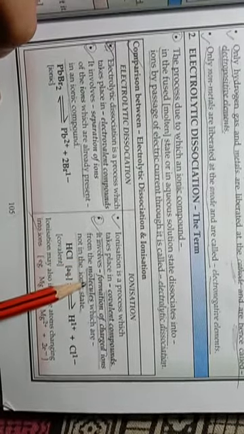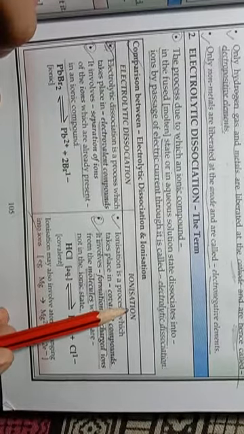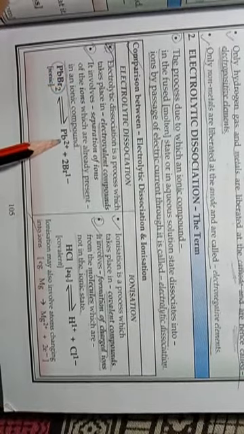The formation of ions from the molecules and then their separation is known as ionization. So under ionization, formation of ions is taking place. Okay students, for dissociation, example, lead bromide, which already has ions, gets decomposed when electricity is passed, in the form of lead ions and bromide ions.